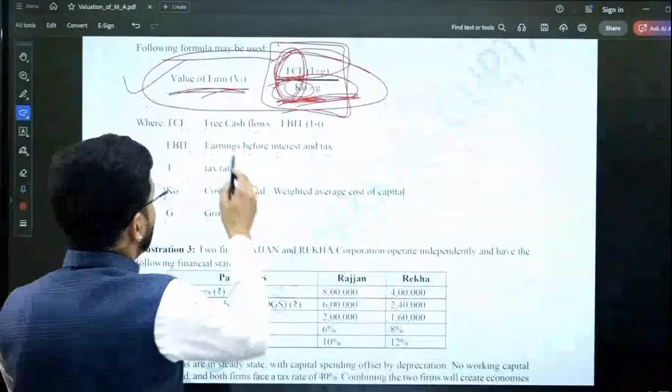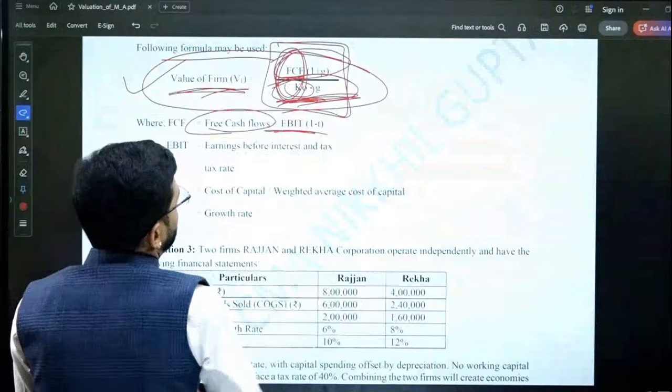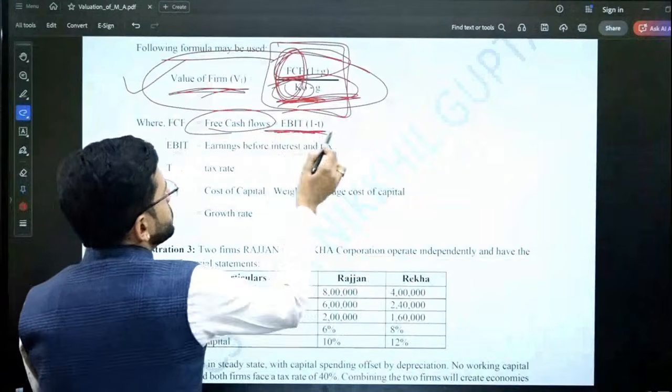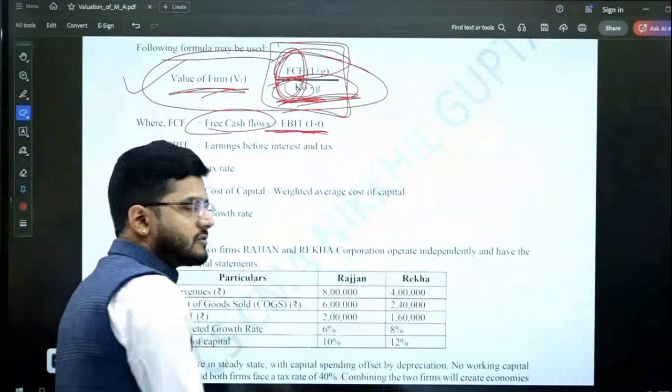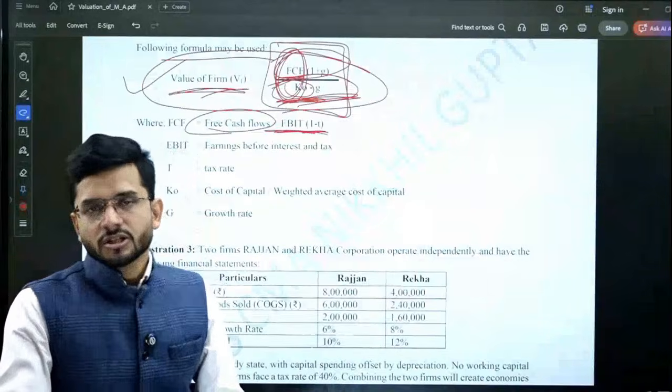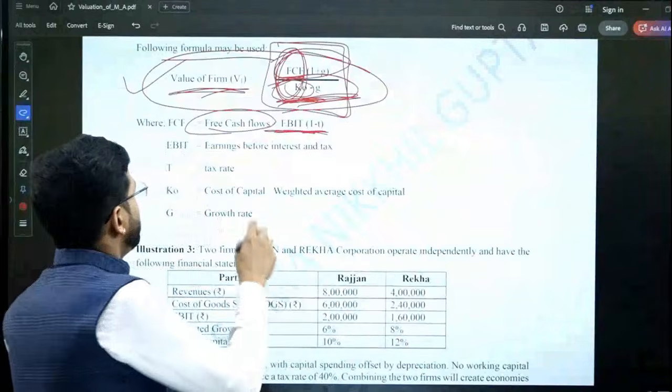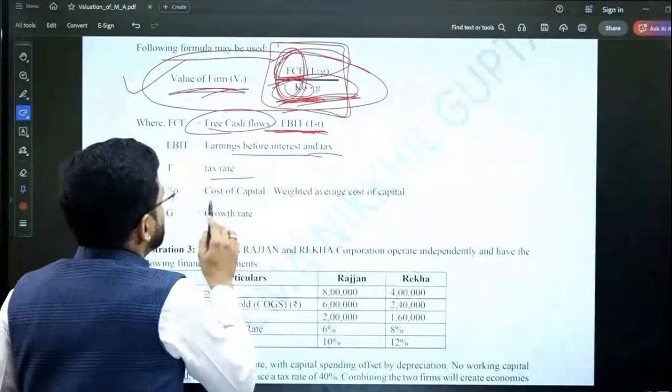Okay. Now what do you mean by free cash flow? It means earnings before interest and tax into 1 minus tax rate. So usually we do not exclude interest from this calculation. Interest is included because we are calculating free cash flow of the entire firm.